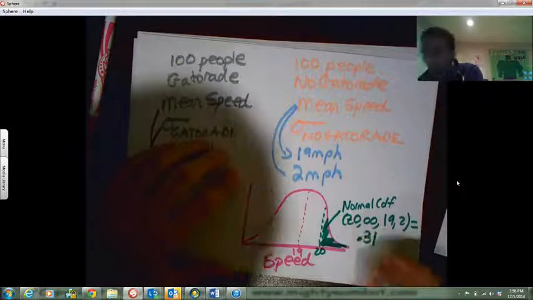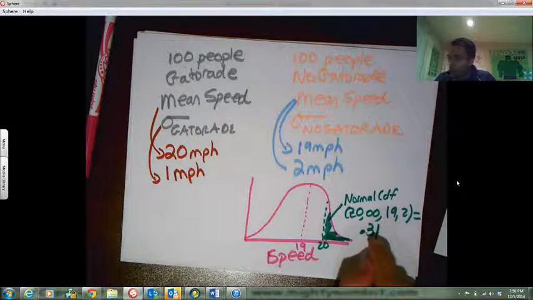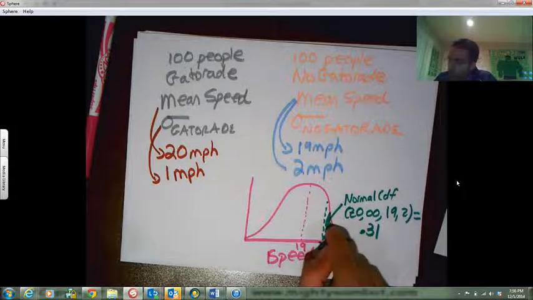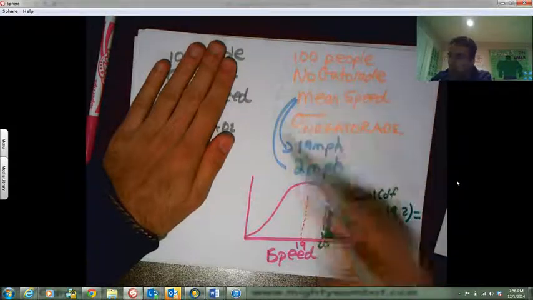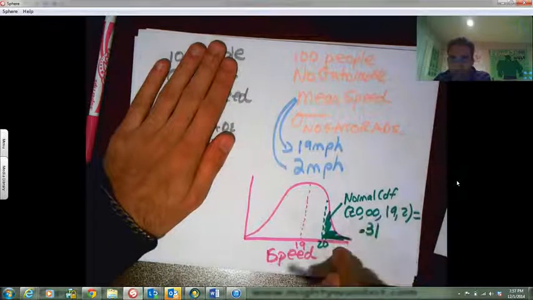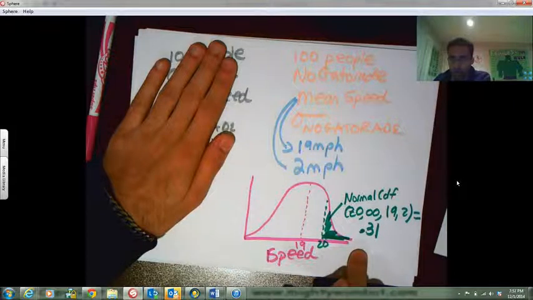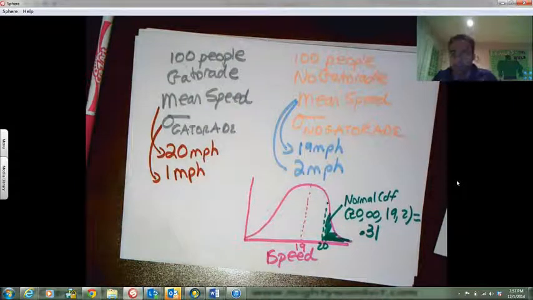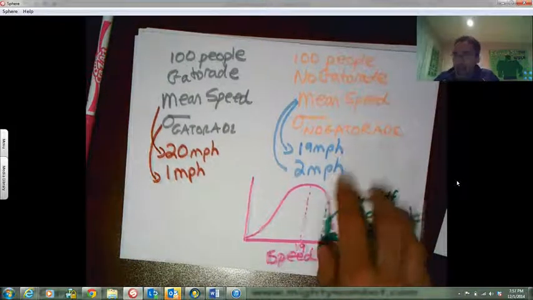So what that means is that there is a 31% chance that people who don't even drink Gatorade, I haven't done anything with the Gatorade, there is a 31% chance that they run 20 miles per hour or more. That's a pretty high probability. 31%? That's pretty high. Because this is so high, I don't have enough evidence to say Gatorade works.